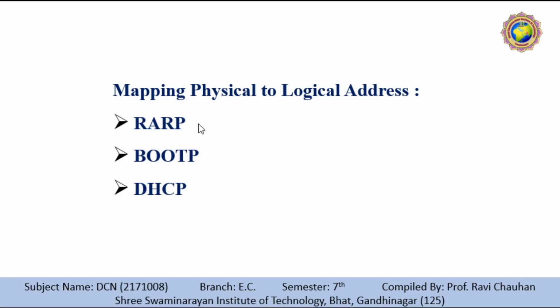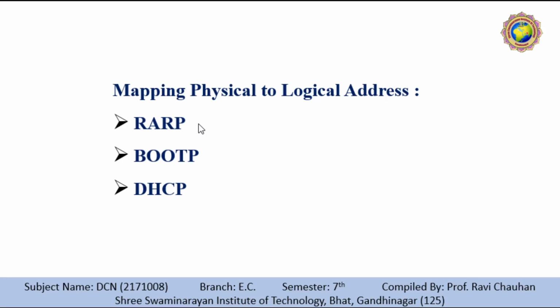The RARP request is created and broadcast on the local network. Another machine on the local network that knows all the IP addresses will respond with the RARP reply. The requesting machine must be running a RARP client program, and the responding machine must be running a RARP server program. There is a serious problem with RARP.